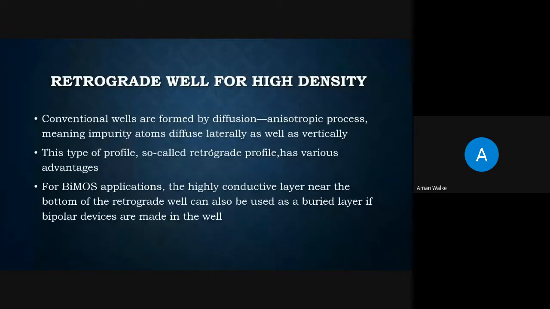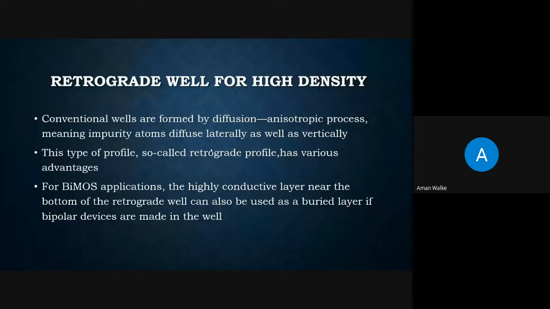Okay, so the next part is the retrograde well for high density. Usually, conventional wells are formed by diffusion, which is an isotropic process, meaning that impurity atoms diffuse laterally as well as vertically. Now, lateral diffusion takes up silicon area, resulting in poor packing density, and high energy ion implantation, when used for well formation, provides minimum lateral spread because of the anisotropic behavior of the implantation process.